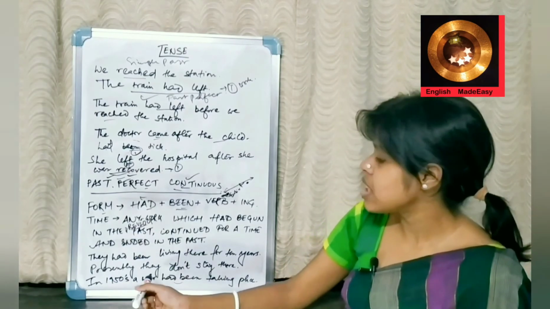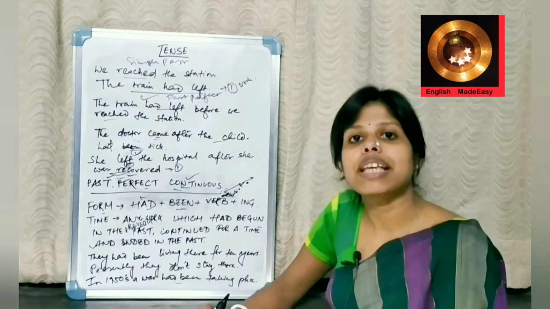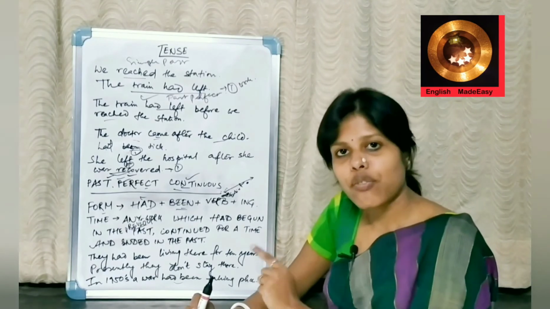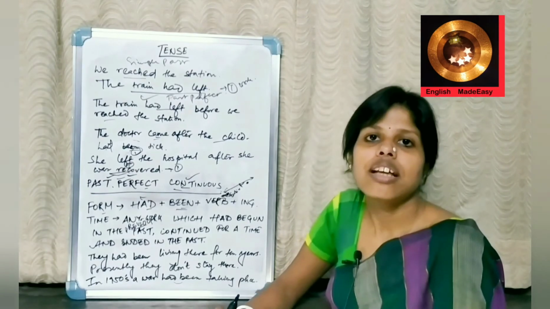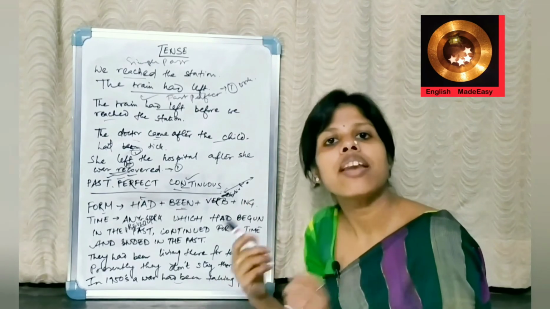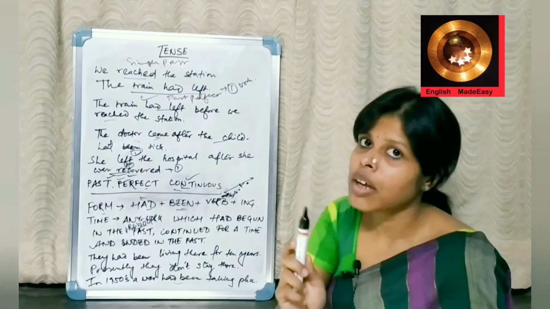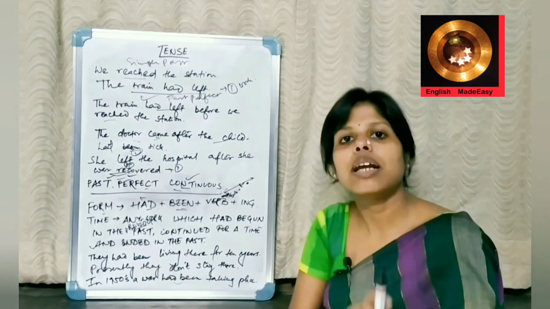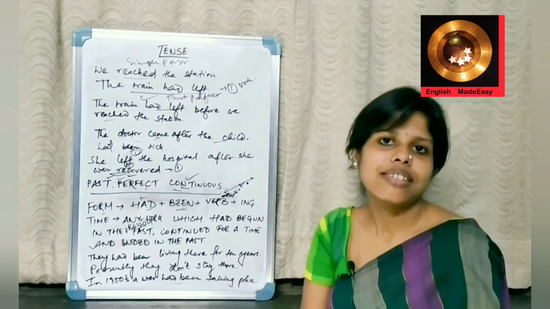In the 1950s, a war had been taking place. Had plus been plus verb plus ing. A war had been taking place in the 1950s. Now, it is not happening. Any work, let me again repeat, which started in the past, not near past but earlier past, moved for a span of time and ended in the past.